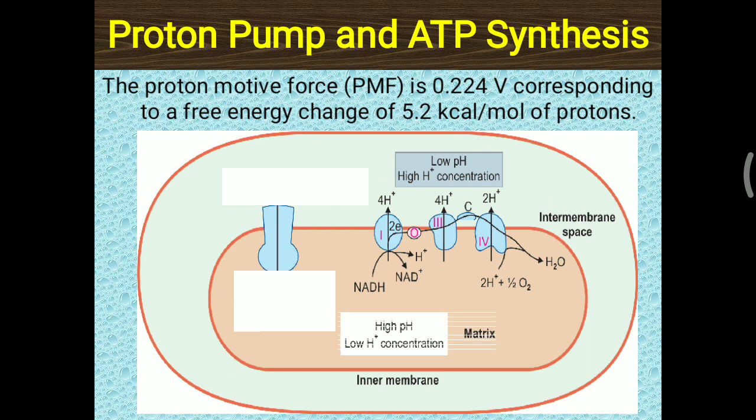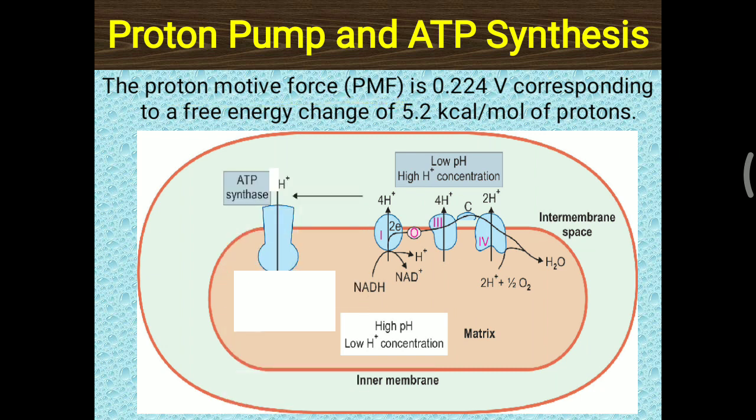Further, this intermembrane space is getting hydrogen from the matrix. So the matrix now has a low H+ concentration, and that leads to a high pH inside the matrix. So some gradient difference is generated between the matrix and the intermembrane space, and that also generates proton motive force.